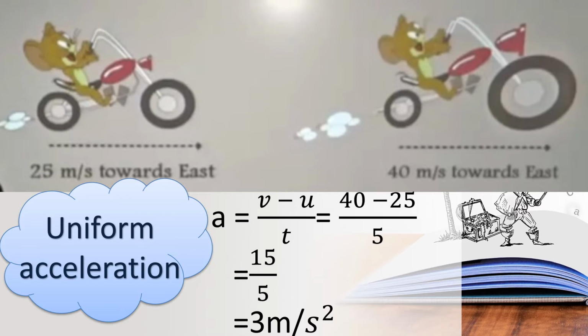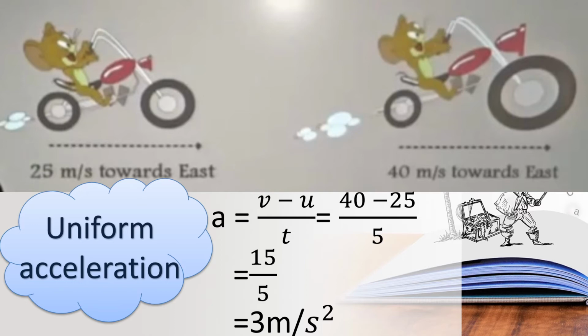What is the final velocity? Final velocity here is 40 meter per second, children. So 40 minus initial velocity, which is 25 meter per second. So 40 minus 25 upon 5. 5 seconds is the time taken, as the children have said.